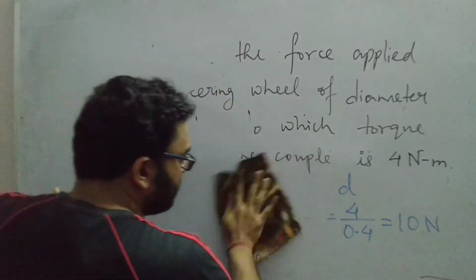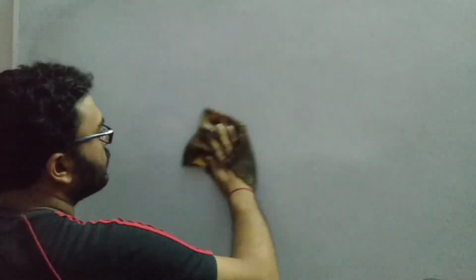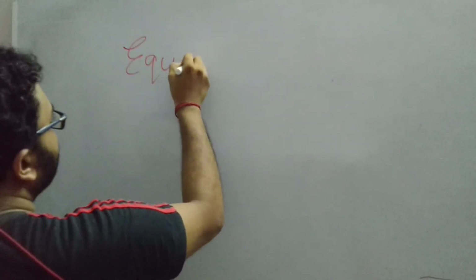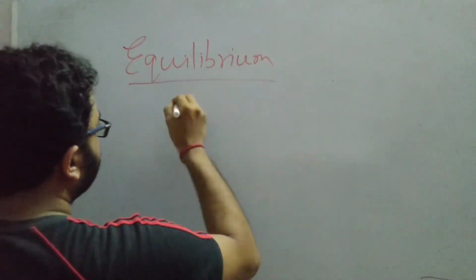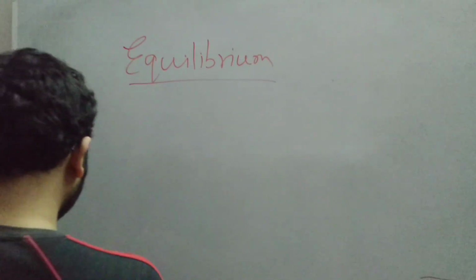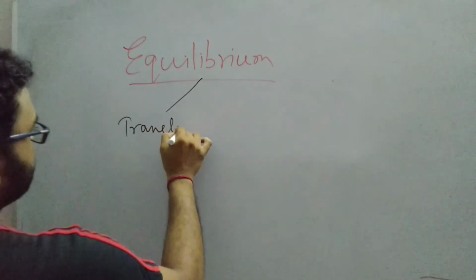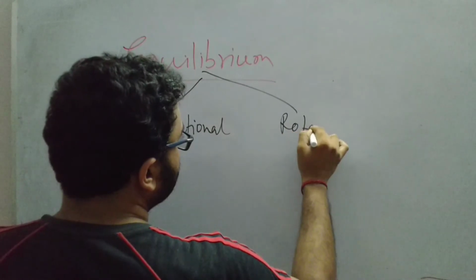So what is equilibrium? As we have discussed in the previous class, motion can be of two types, translational motion and rotational motion. Likewise, equilibrium can also be of two types: translational equilibrium and rotational equilibrium.